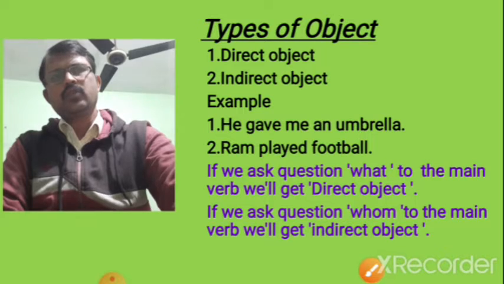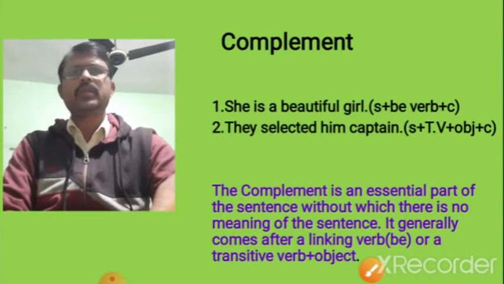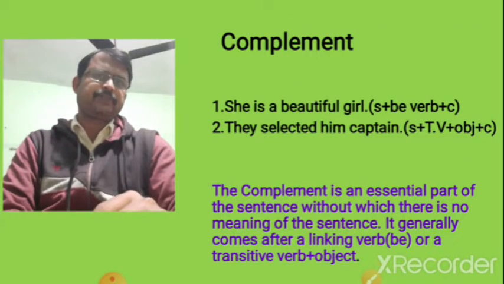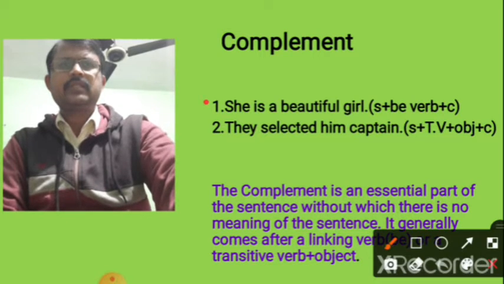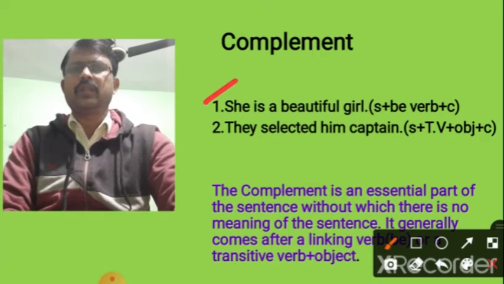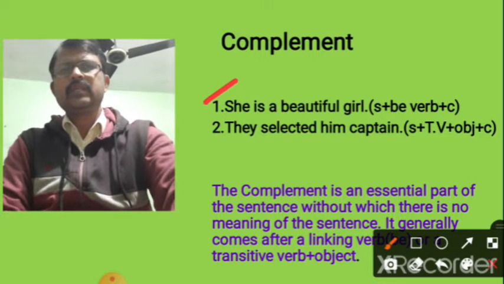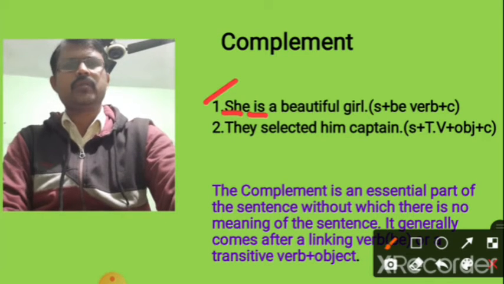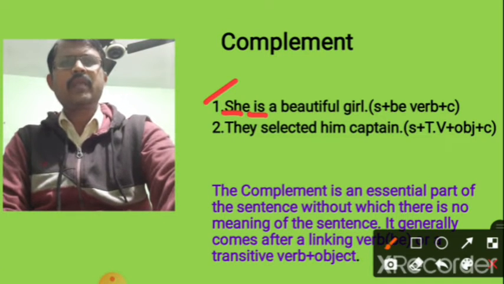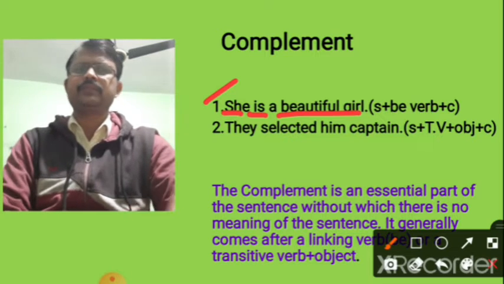Let's go to the next topic, complement. Look at the sentence here written, she is a beautiful girl. Here she is the subject, is is the verb, but what about a beautiful girl?